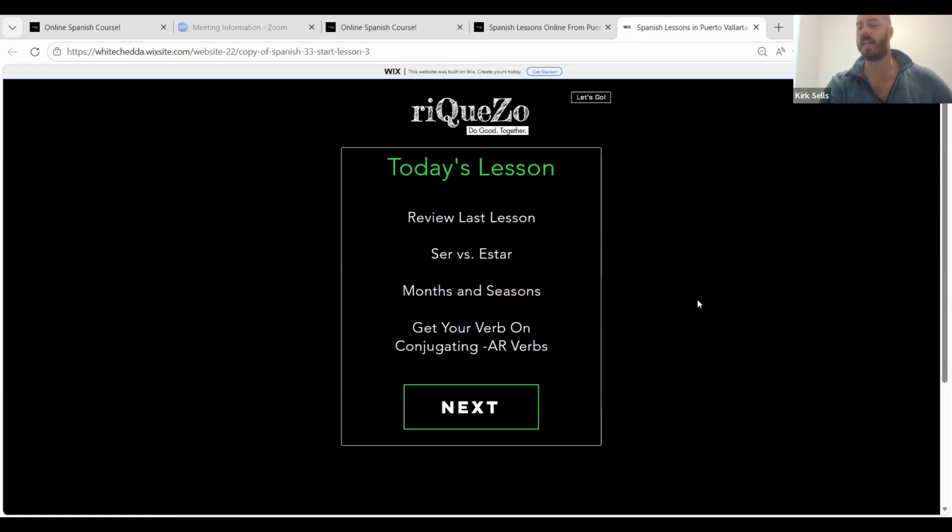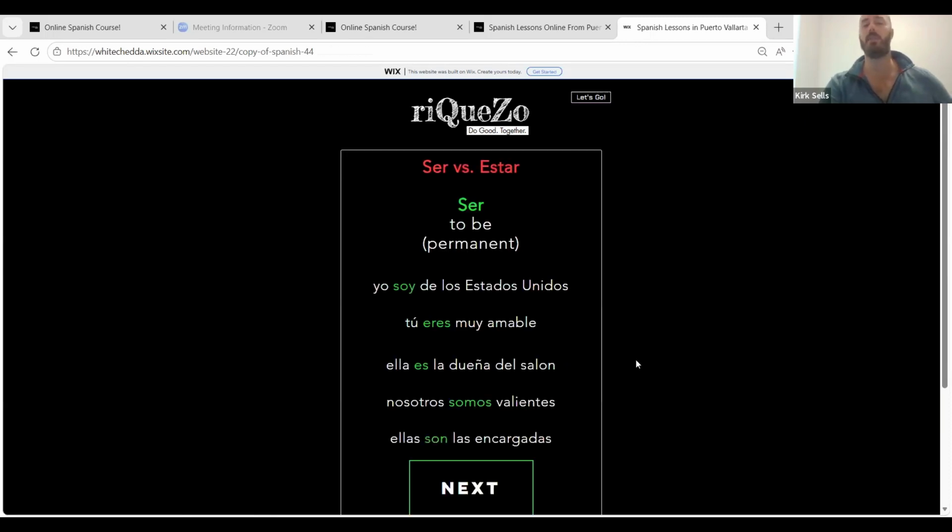Muy bien. Okay, the lesson today, we've covered in the last couple classes this contrast between estar, which is to be, but it's temporary, and ser, which is to be, but that's dealing with things that are permanent. Because that's so important in the Spanish language, we're spending a little extra time talking about the differentiations between the two. So let's click along and see that.